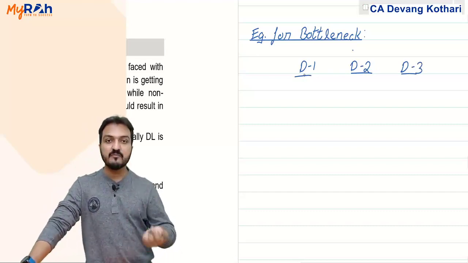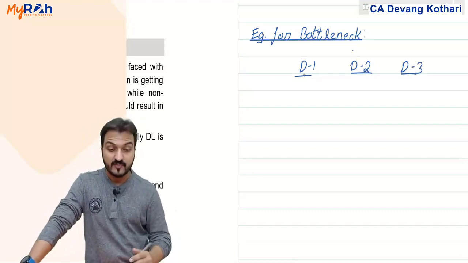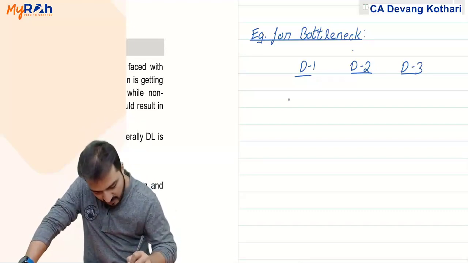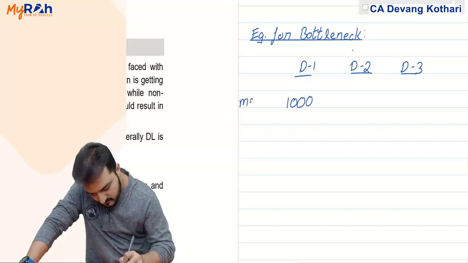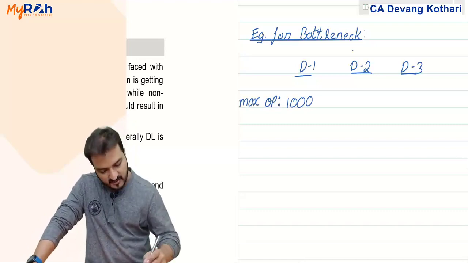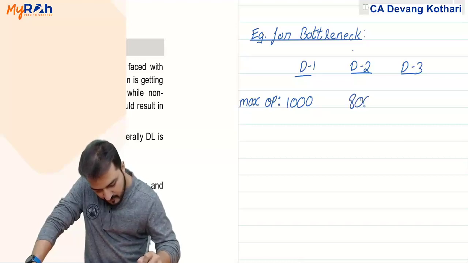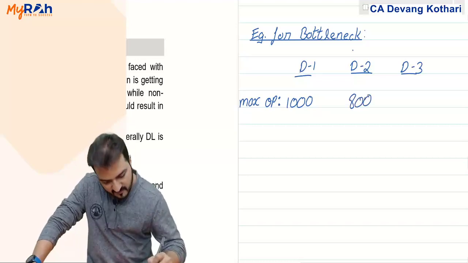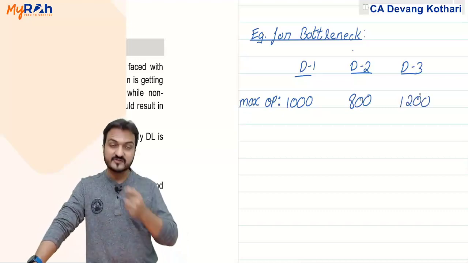However, department 1 has a maximum output capacity of say 1000 units. Department 2 maximum output capacity is say 800 units, and department 3 maximum output capacity is say 1200 units.